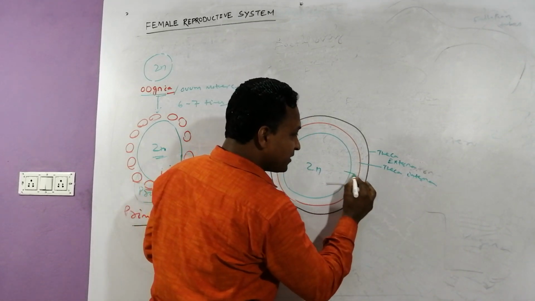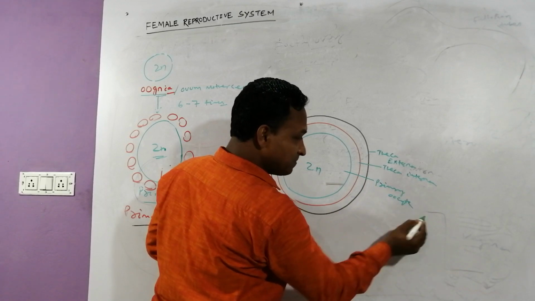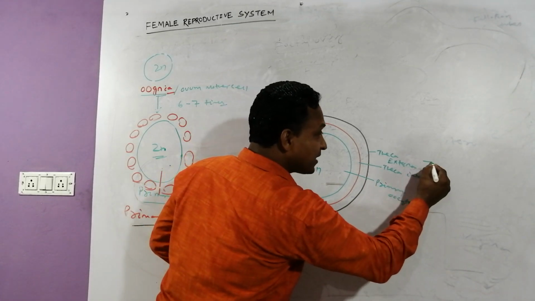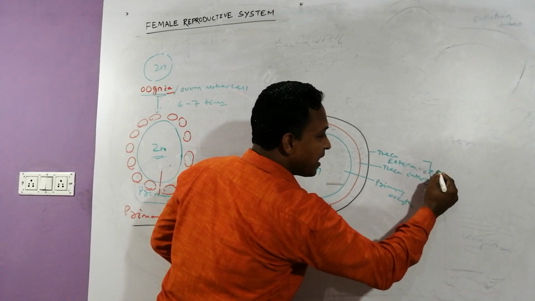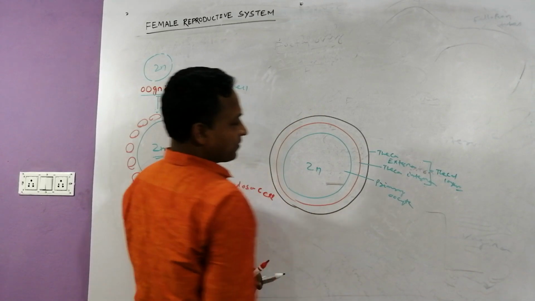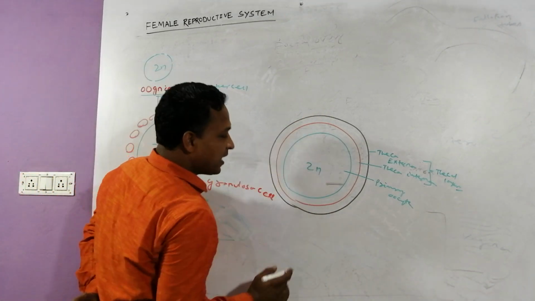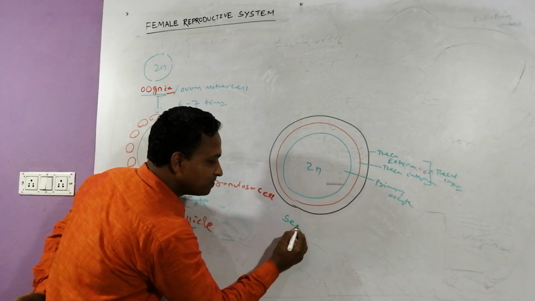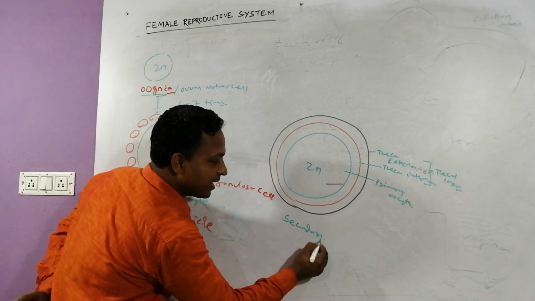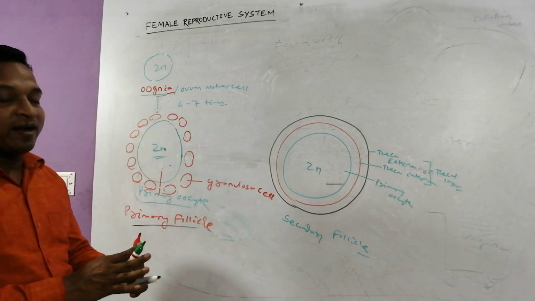And this is which oocyte? Primary oocyte. Yes, and theca externa and theca interna are combinedly called theca layers. When the primary oocyte is covered by theca layers, we call that a secondary follicle. Which follicle? Secondary follicle.